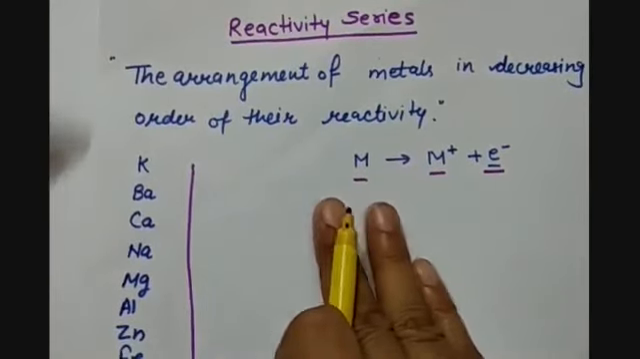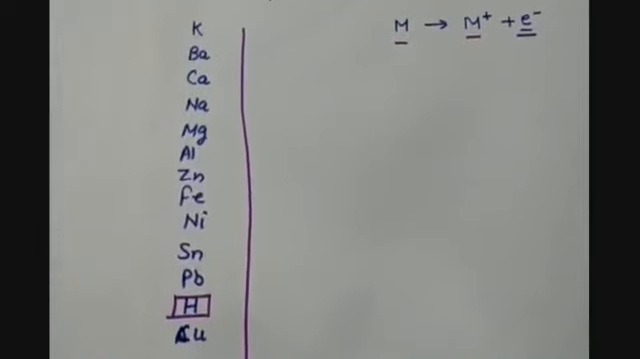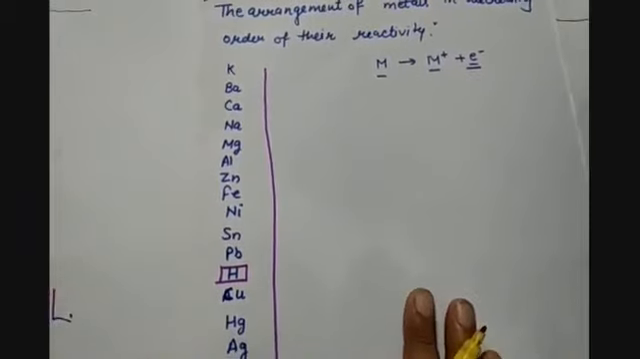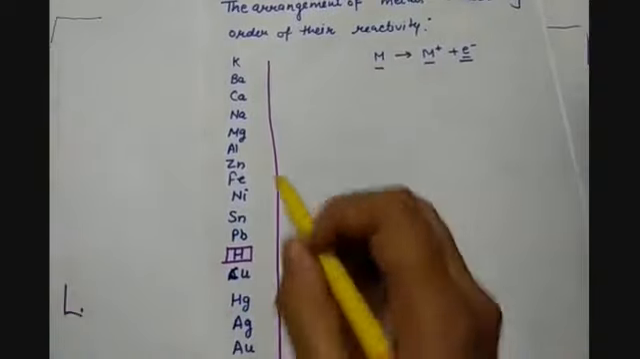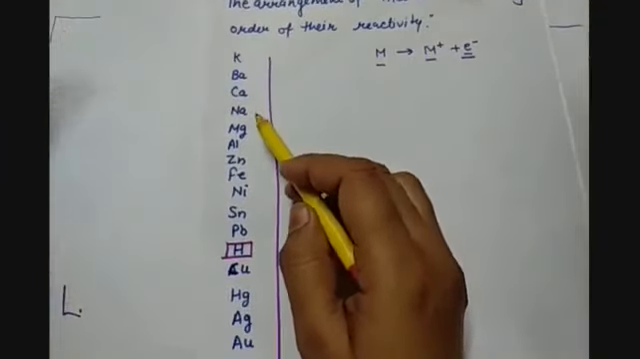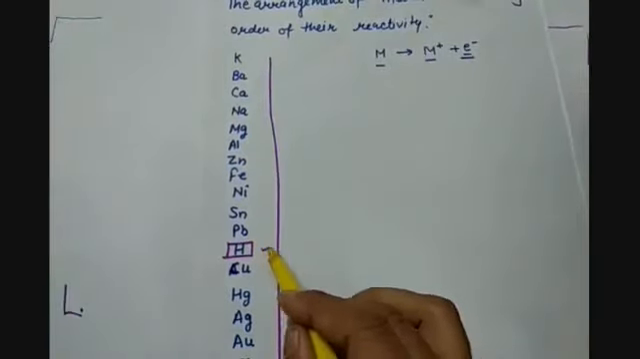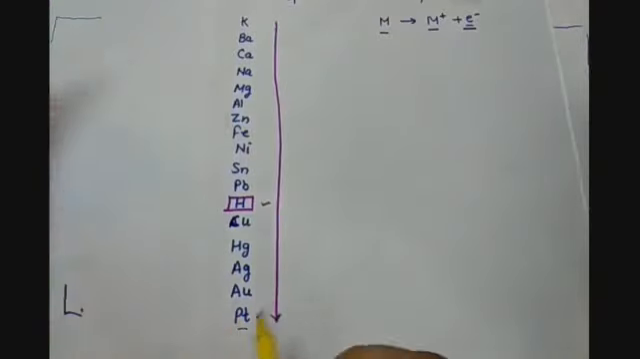Then in a decreasing order of the reactivity, the series is made like this. So just have a look at the reactivity series that we have seen earlier also. We have potassium, barium, calcium, sodium, magnesium, aluminium, zinc, iron, nickel, tin, lead. Then we are comparing it with hydrogen, copper, Hg, mercury, silver, gold, and at the end we have platinum. So at the top we have the most reactive metals, then reactivity decreases, and at the end we have the least reactive metals.